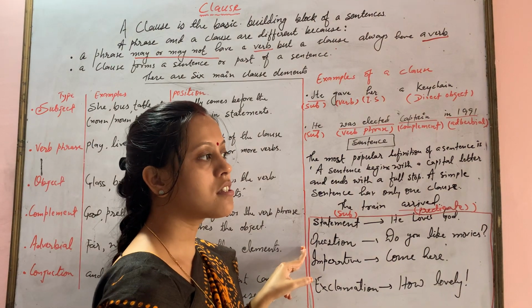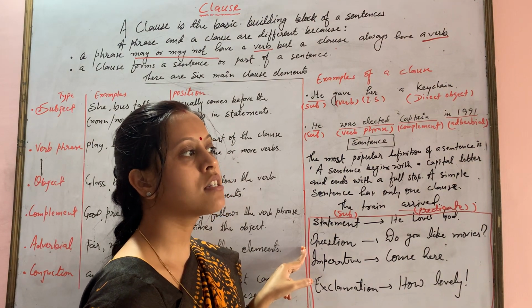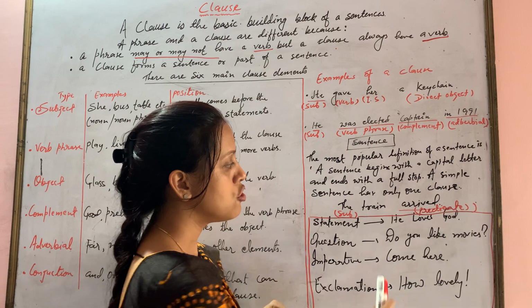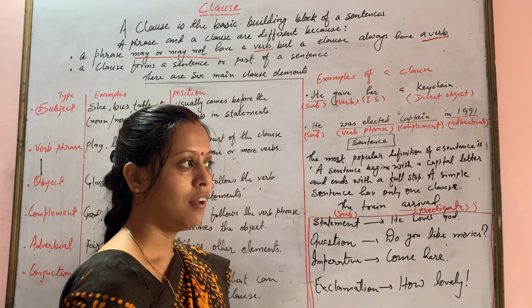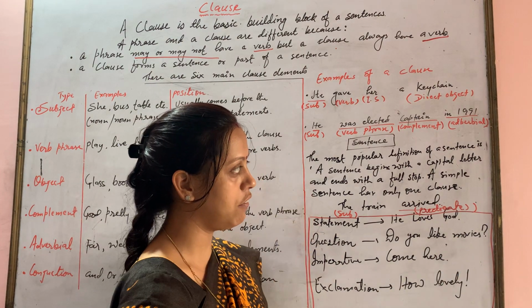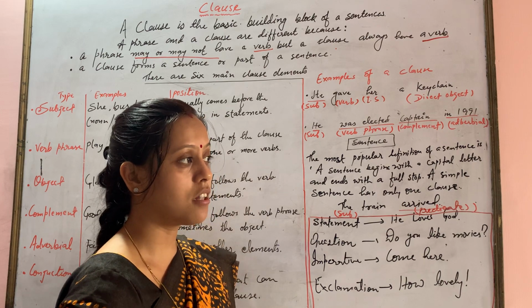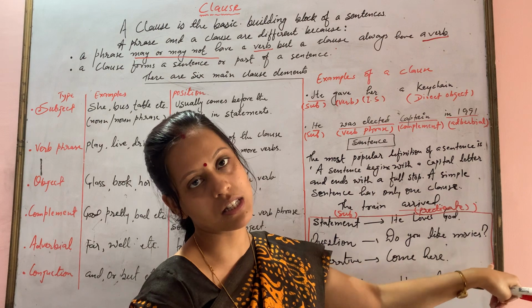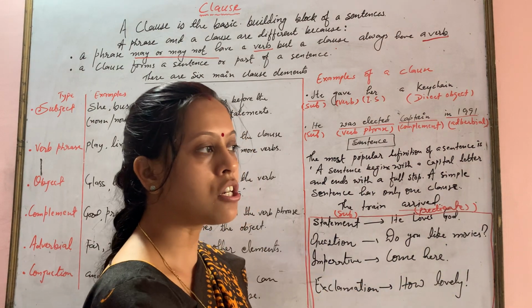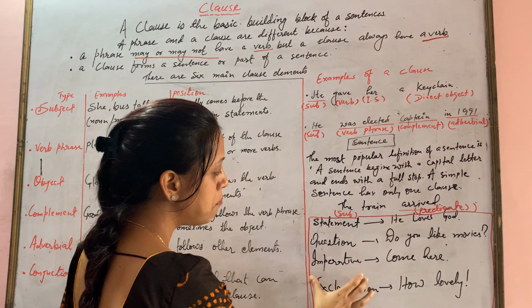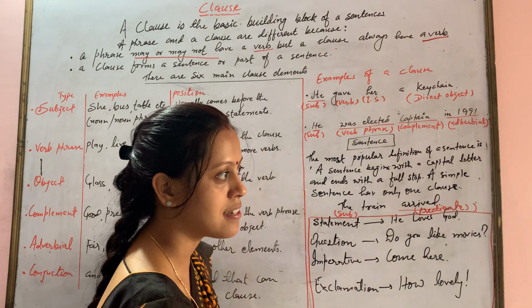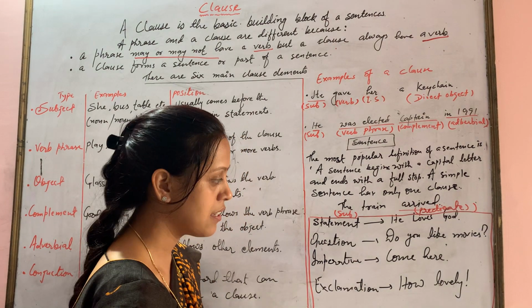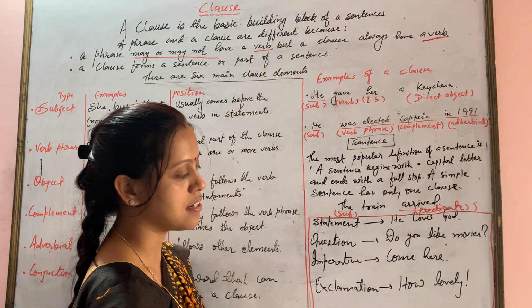He here is the subject and the other part is the predicate. Question sentences are also called interrogative sentences. Do you like movies? In childhood we have studied that a sentence begins with a capital letter and ends with a full stop. But this sentence is not ending with a full stop, it's ending with a question mark. So you need to know this. Imperative sentence or command sentence: advice, request, such statements are called imperative sentences.